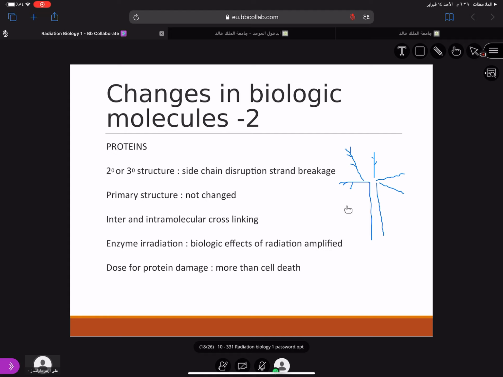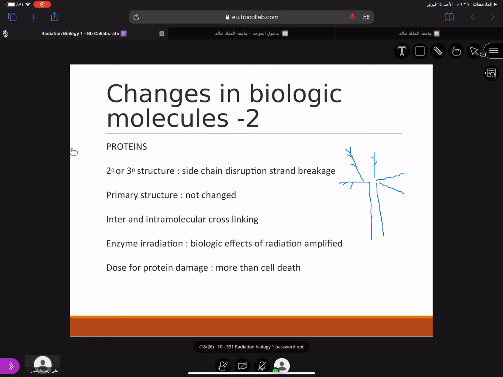So mainly primary is not affected. What happens is the secondary and tertiary structures are affected in the proteins. So side chain disruption and strand breakage can occur in this. There is inter and intramolecular cross linking. When you irradiate an enzyme, the effect of radiation is amplified, means it is increased much more. Why?